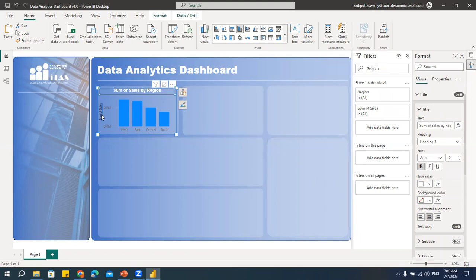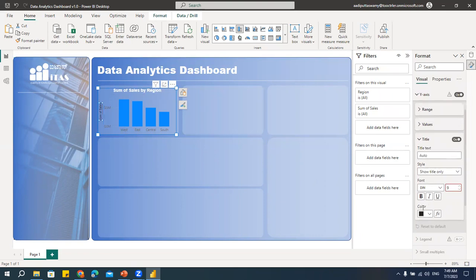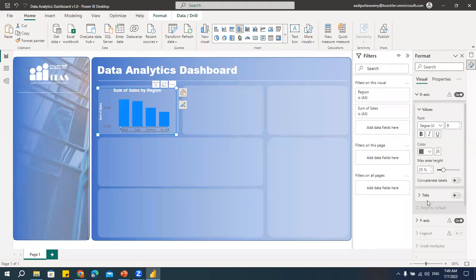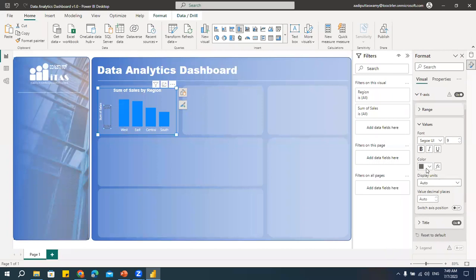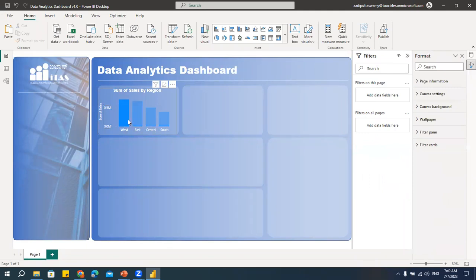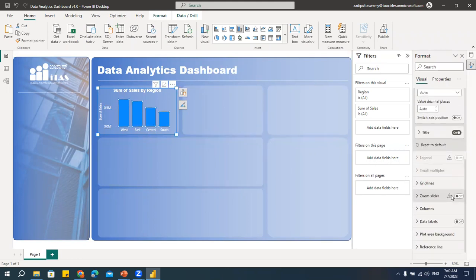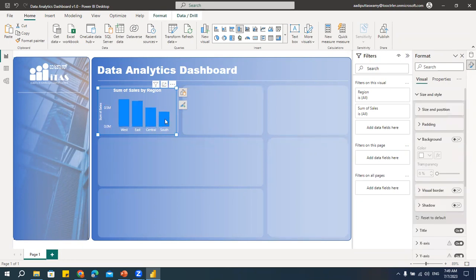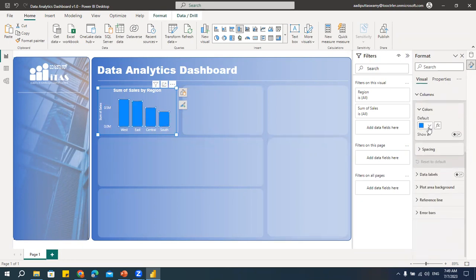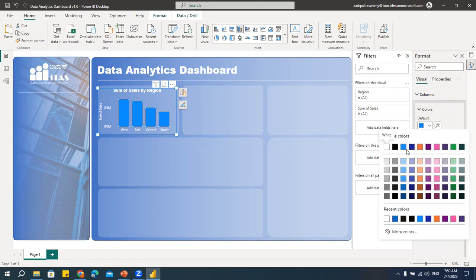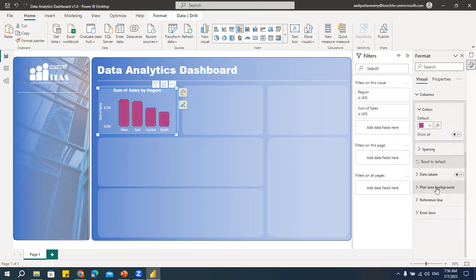Right. Then next we have this axis title. So this also I'll quickly change to white color, and these labels white color, and these axis values to white. So if you think I want to change this series color, select this, and then we'll go here, we'll see what that is. Okay, colors. If you think you want to change this color, let's go and try and see some different colors.